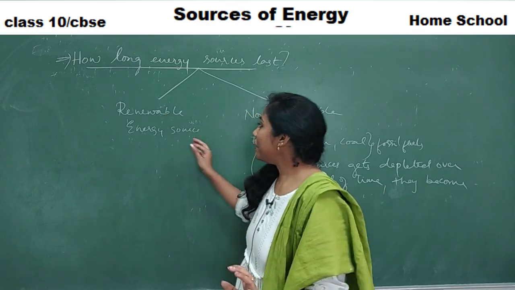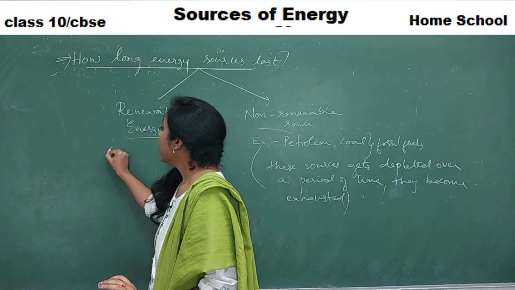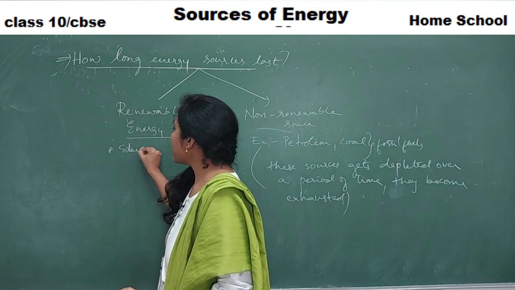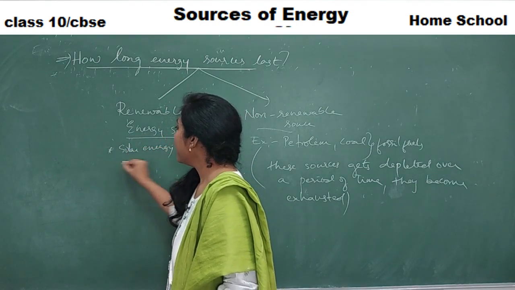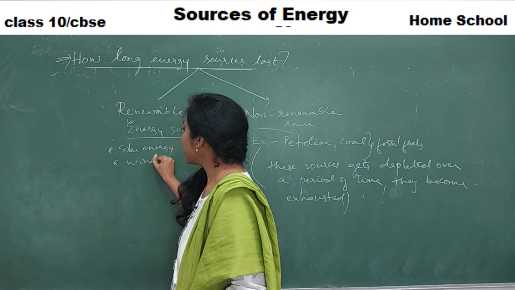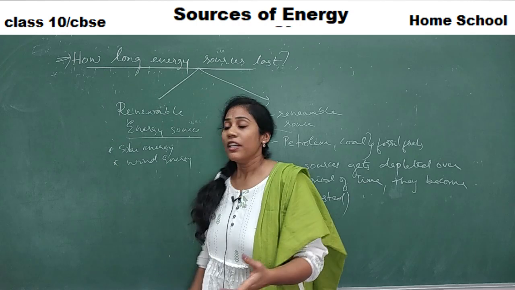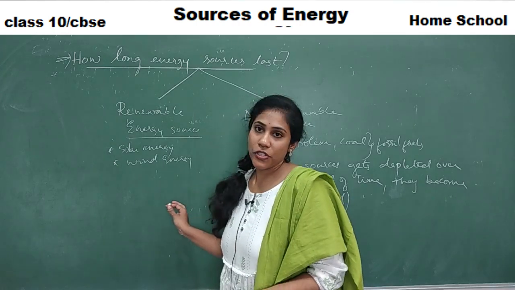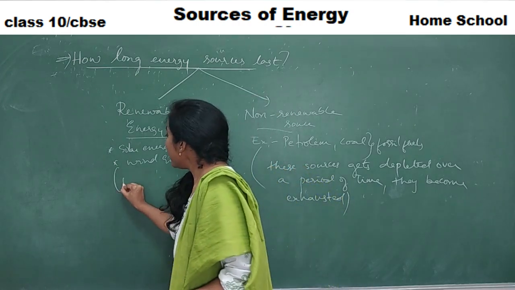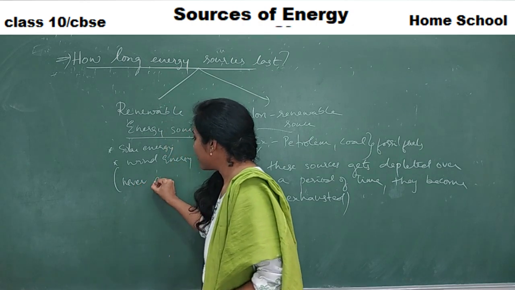And coming to the renewable sources of energy, the examples are solar energy, wind energy, right? And tidal energy, geothermal energy, all these are renewable sources of energy. That means they will never get exhausted.